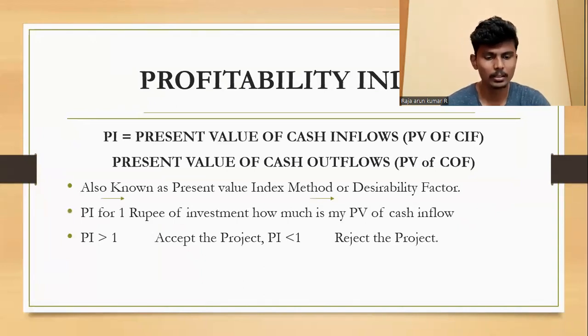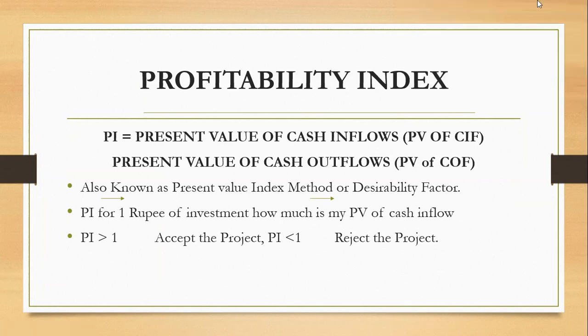Okay, this is the concept. Profitability index equals present value of cash inflow divided by present value of cash outflow. The line is missing, sorry for that.